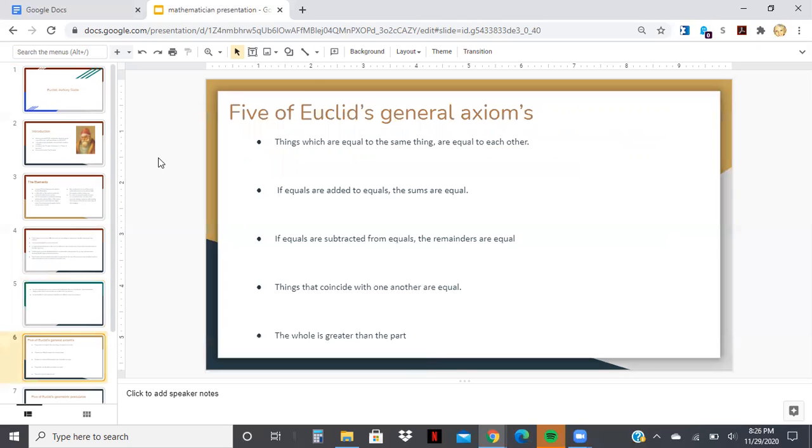And then we have 5 of his general axioms. Things which are equal to the same thing are equal to each other. If equals are added to equals, the sums are equal. If equals are subtracted from equals, the remainders are equal. Things that coincide with one another are equal. The whole is greater than the part.